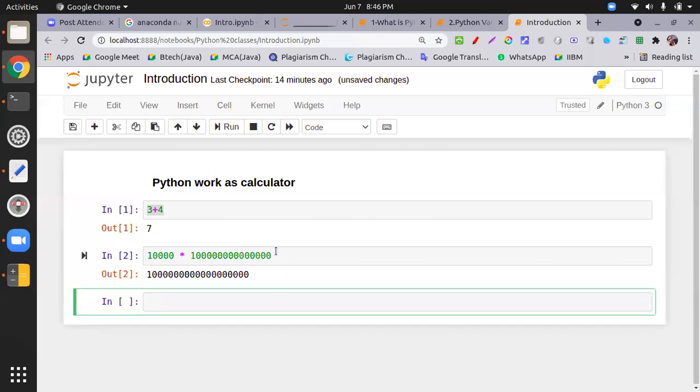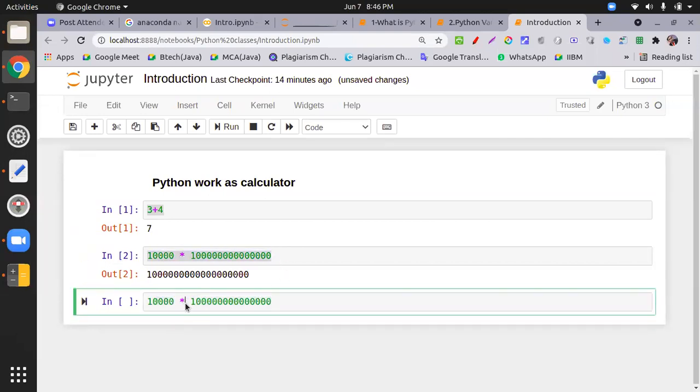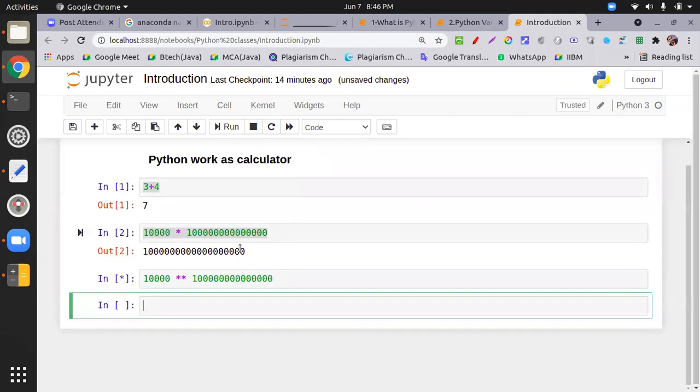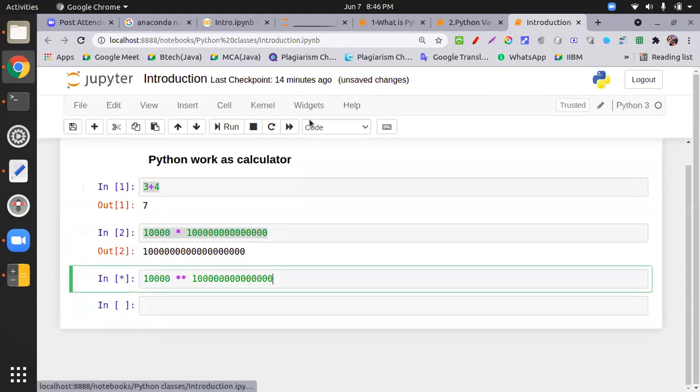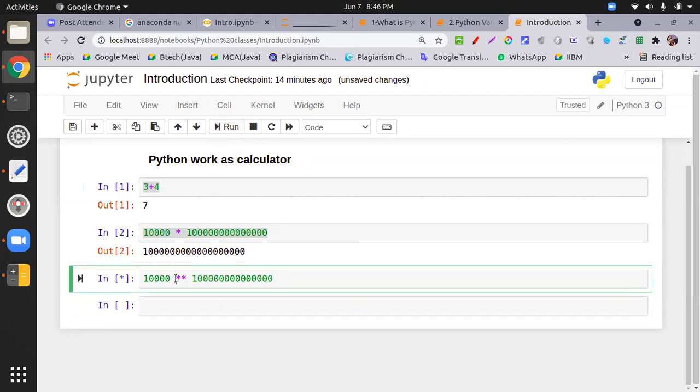This is a multiplication. And if you want to make the power of this, you put a double asterisk, which stands for power. It's running. Let's see 100 power 100. The double asterisk operator is used for power.